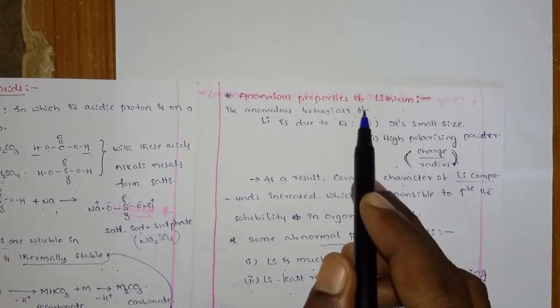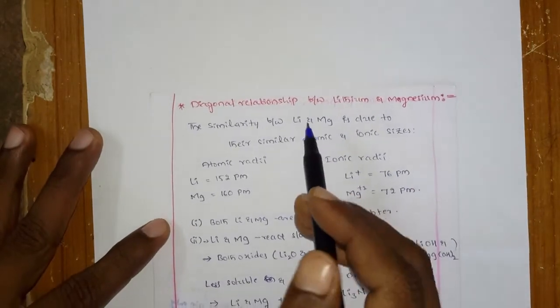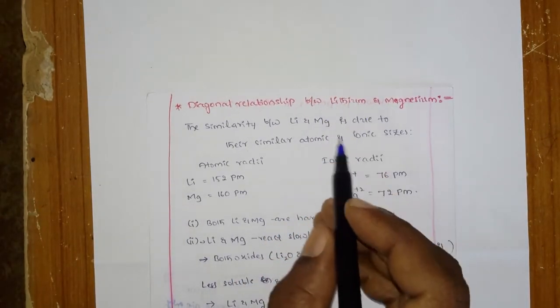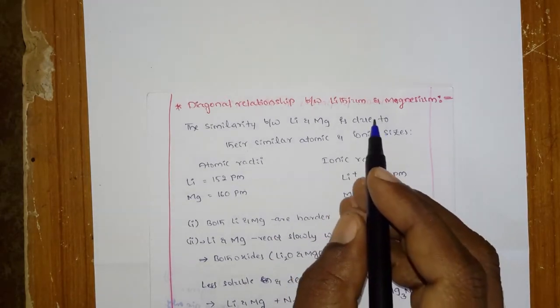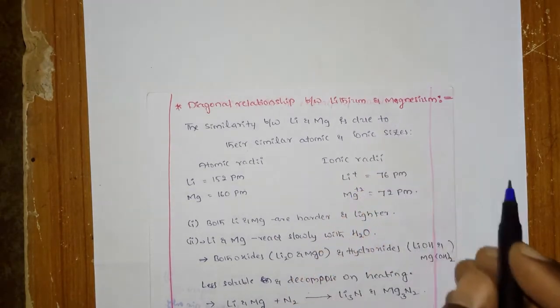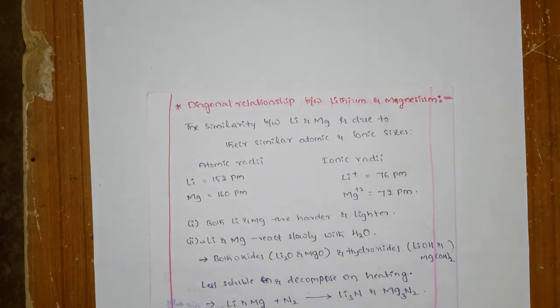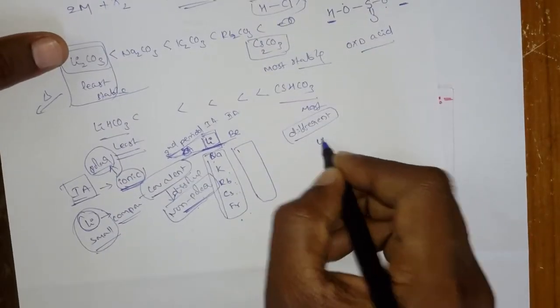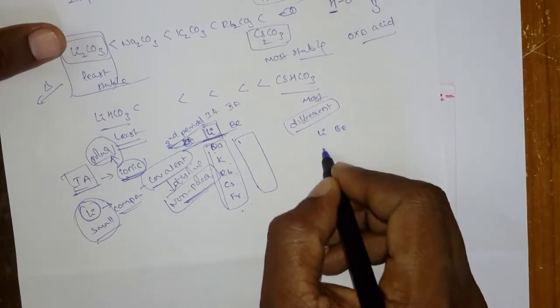It is very, very important. Right. And next, due to the anomalous behavior of lithium, it has a diagonal relationship with magnesium. You know that diagonal relationship.